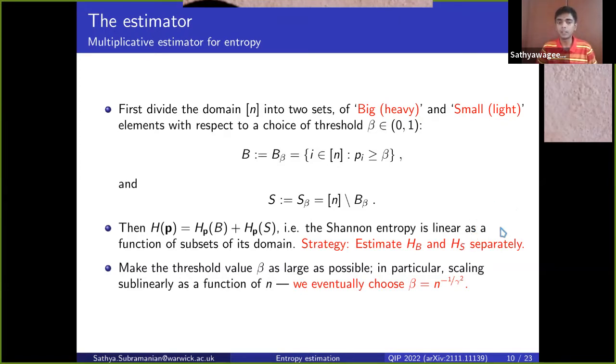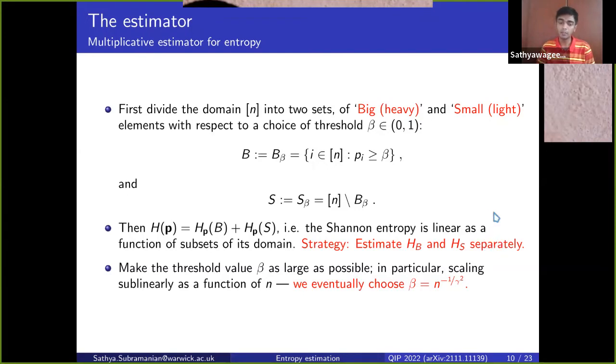And because the Shannon entropy is linear in a sense, you can express the entropy of the whole distribution as the sum of the contributions of the entropy of the big elements and the small elements. And the strategy of both the classical and our quantum algorithm is to estimate these contributions separately. So we deal with the heavy elements separately, and we deal with the light elements separately. And usually it's the light elements that are hard to deal with, because when you draw samples from any distribution, you're unlikely to see elements that have low mass. So you need to draw more and more samples if you want to see elements with lower and lower mass.